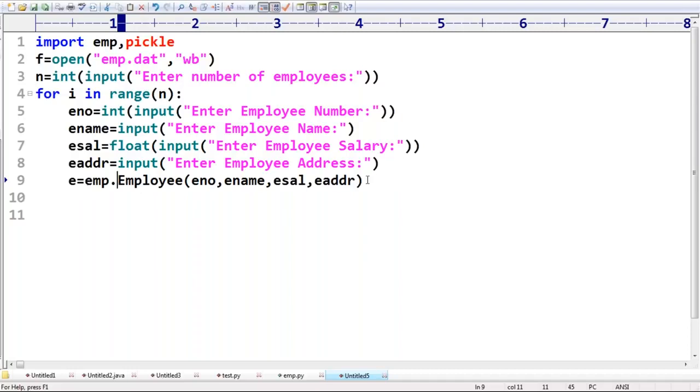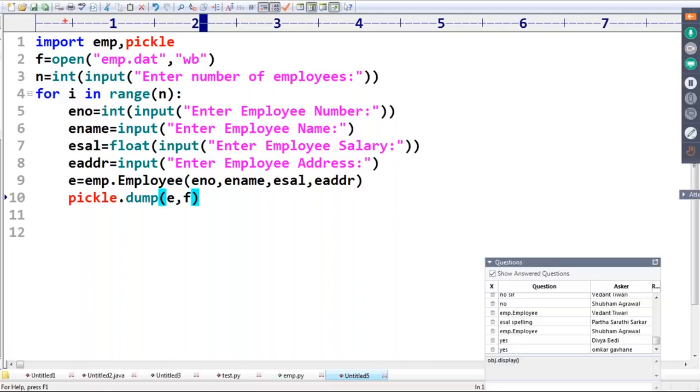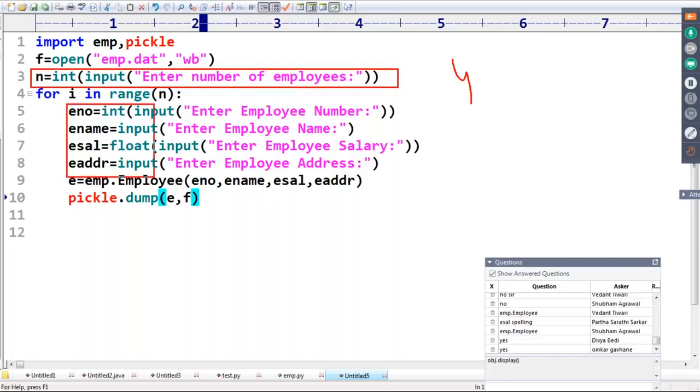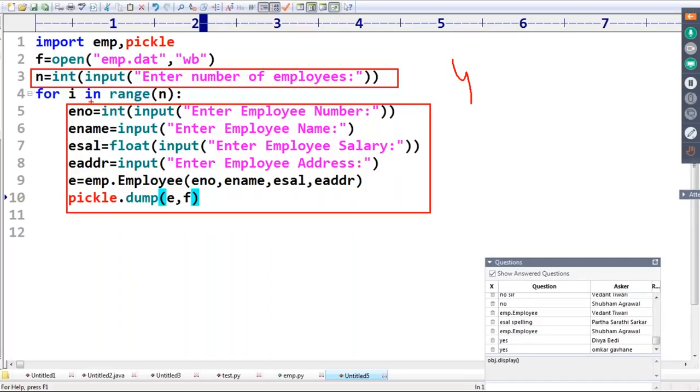Next, what do I have to do? pickle dot, what is the function? dump. pickle.dump of e comma f. That's all. Very simple code. Observe a bit carefully. I'm asking how many employees are there. Assume four. Then automatically this for loop is going to execute four times. Four times it will ask for complete employee information. With that information, it creates an employee object and pickles that employee object to the file.